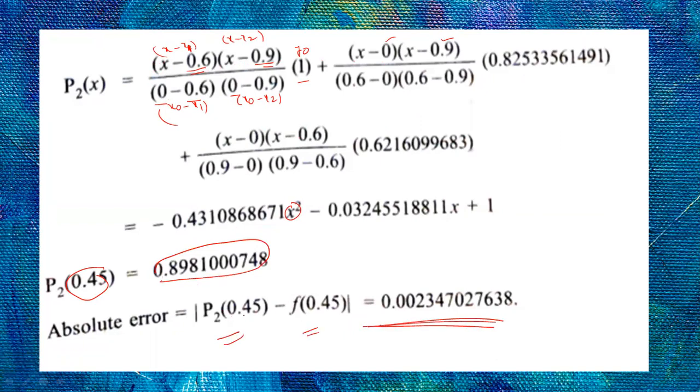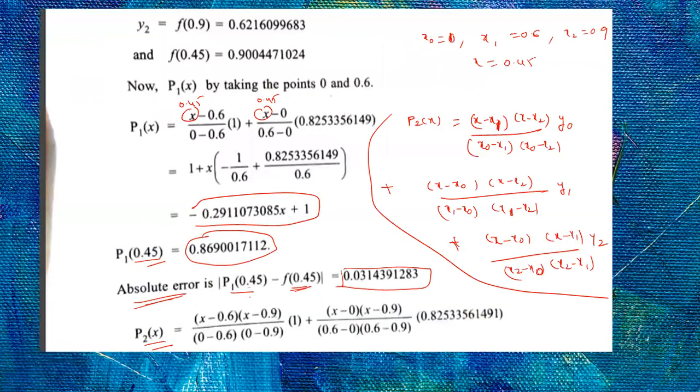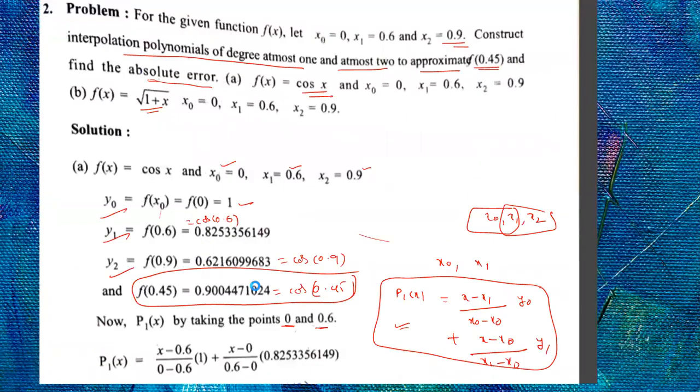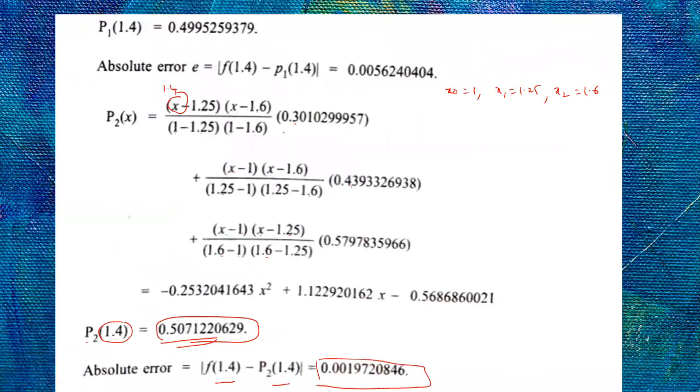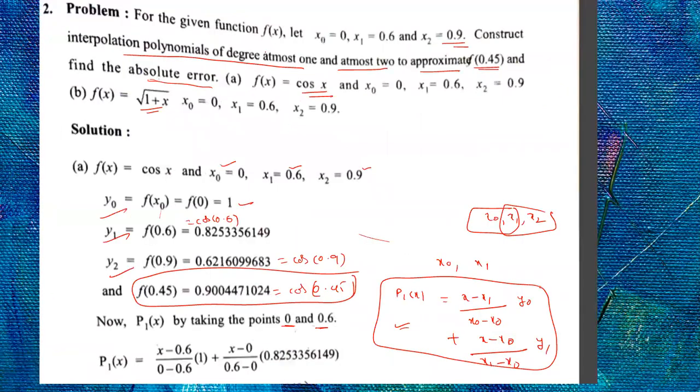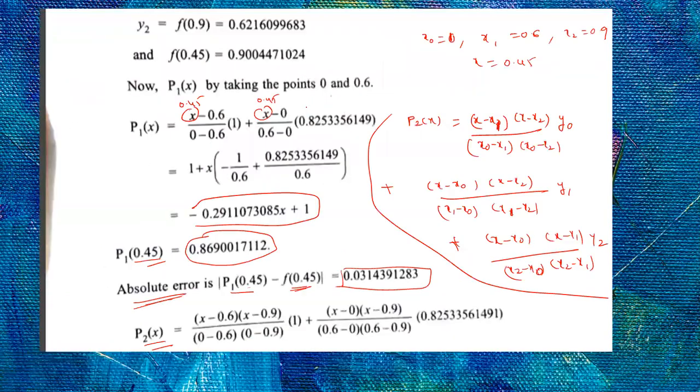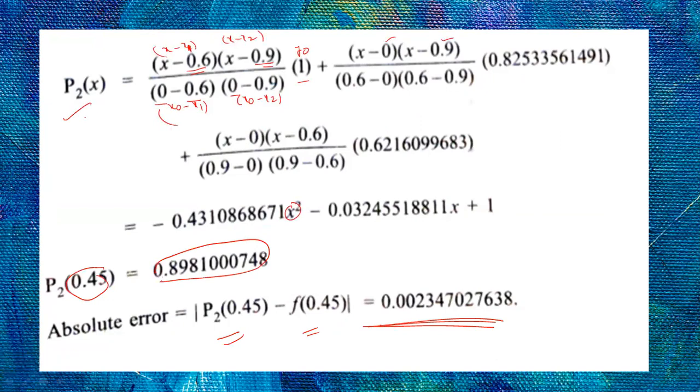So these are the two polynomials. Suppose in the problem they didn't mention to find the polynomials of degree at most 1 and 2. Directly it is asked to find the interpolating polynomial to fit the given data. Then what you have to do? Directly find the second degree polynomial. No need to find the first degree polynomial. Whatever data is given, to fit the data, we are finding a polynomial.